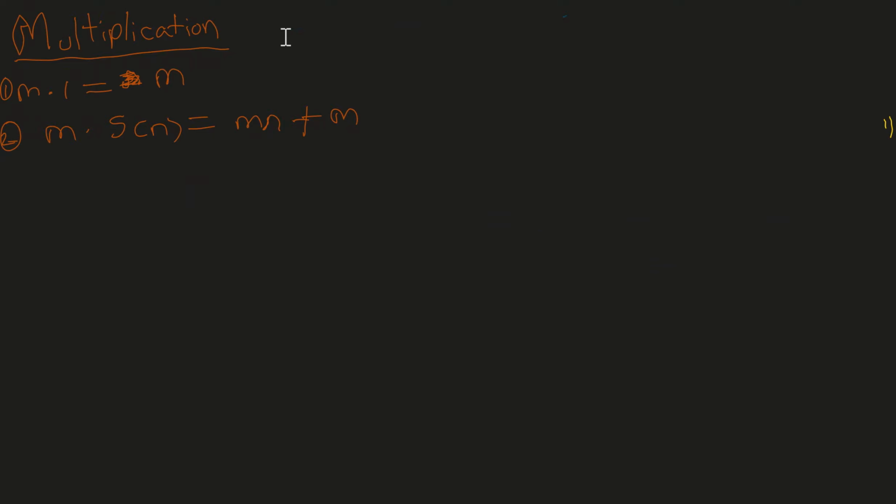Well, now let's take a look at multiplication and how to define multiplication. The first property of multiplication says m dot 1 is equal to m. Well, that's pretty simple. Let's take a look at 2 dot 1 is equal to 2. The second property of multiplication says that m dot successor of n equals mn plus m.